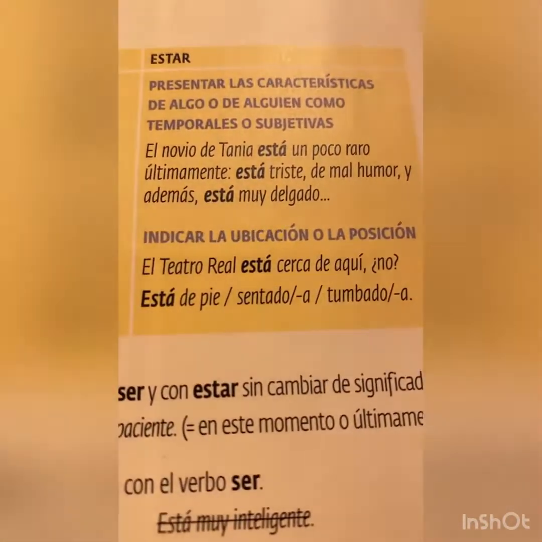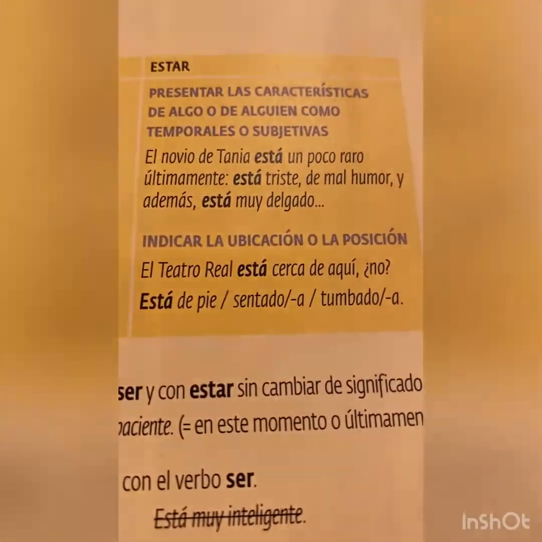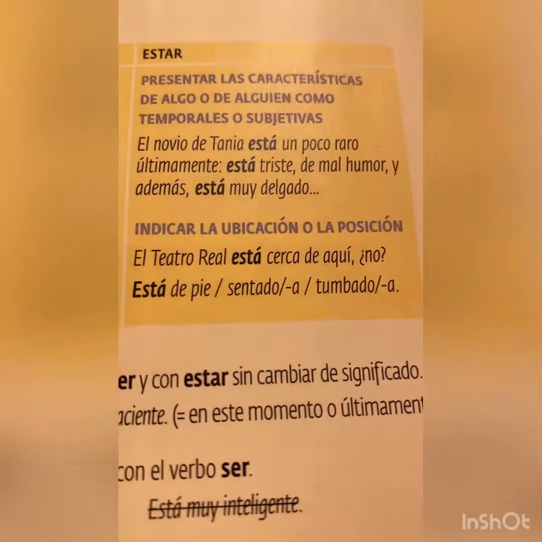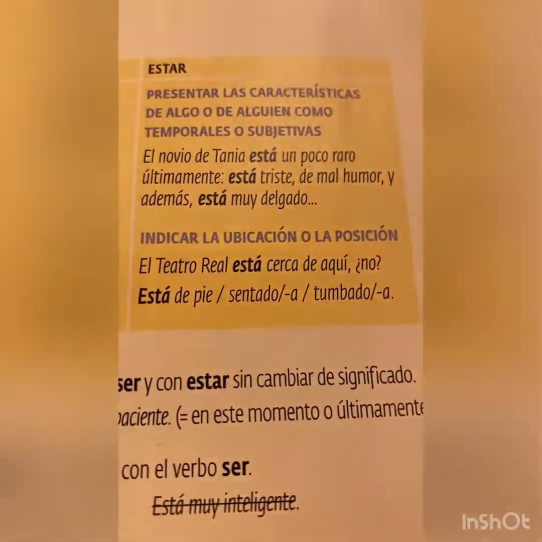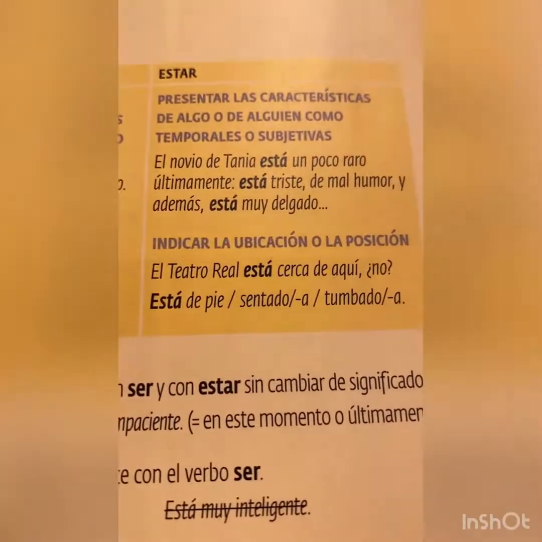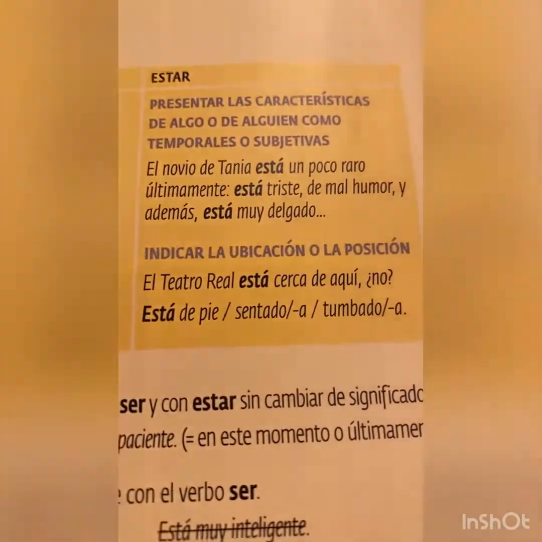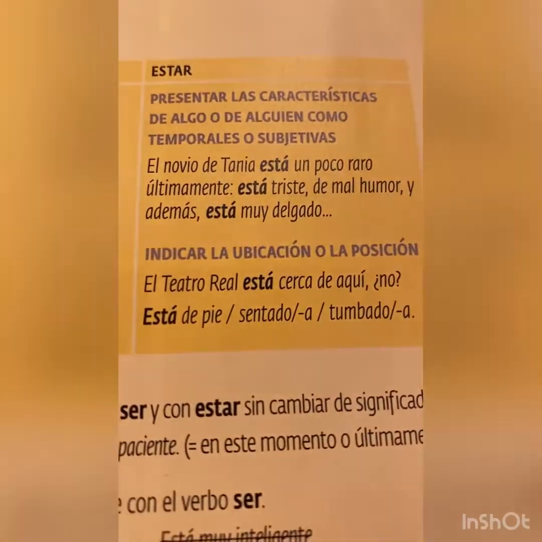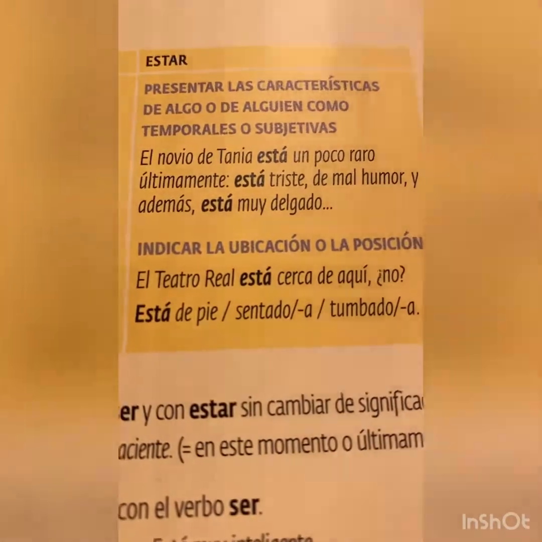Now if we look at those sentences for our estar column. El novio de Tania está un poco raro. Últimamente está triste de mal humor y además está muy delgado. Okay, so Tanya's boyfriend is a little weird lately. He's acting a little weird lately, you might say. He is feeling sad, in bad humor, and also he is very thin.